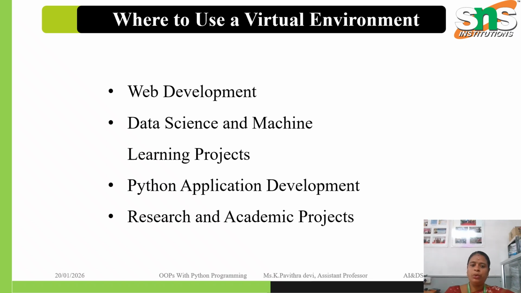Next one. Why do we use a virtual environment? A virtual environment is used in Python whenever you are working on a project that requires external libraries or dependencies. It is especially important in situations where multiple projects are developed on the same system. First one is working on multiple projects. If you are developing more than one project on the same computer, each project may need different library versions. A virtual environment keeps each project separate and avoids conflicts.